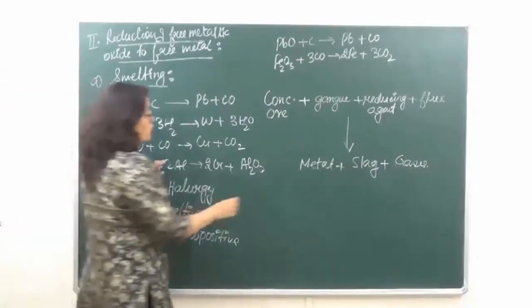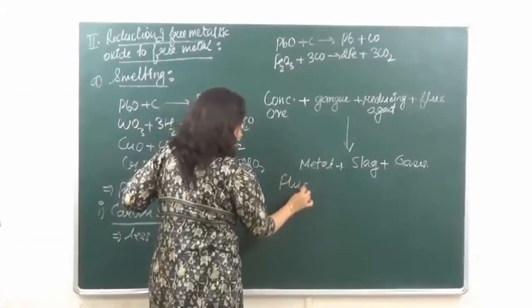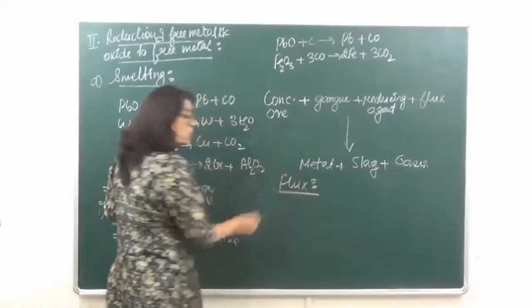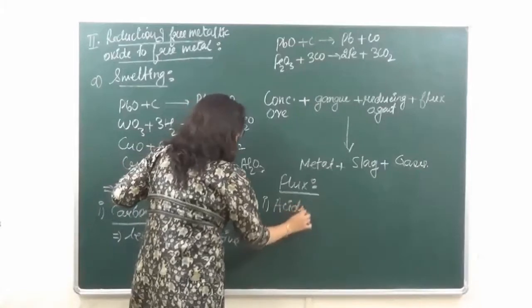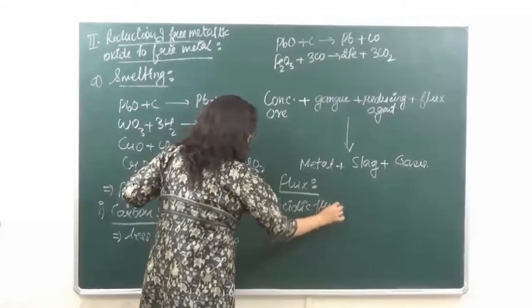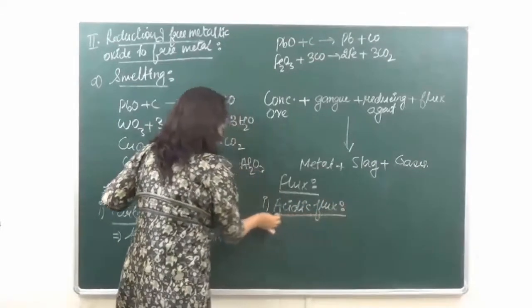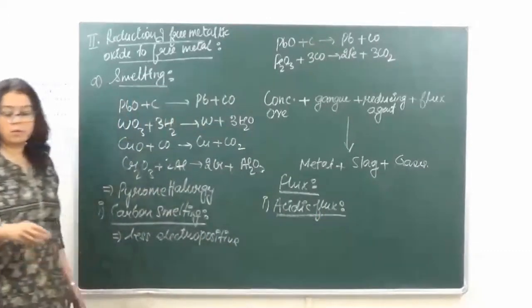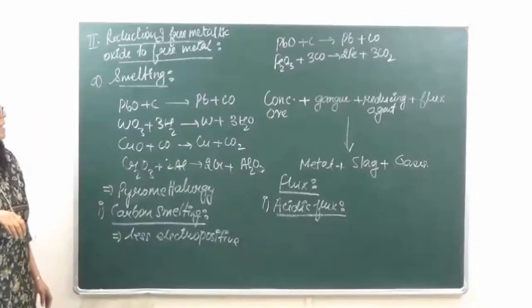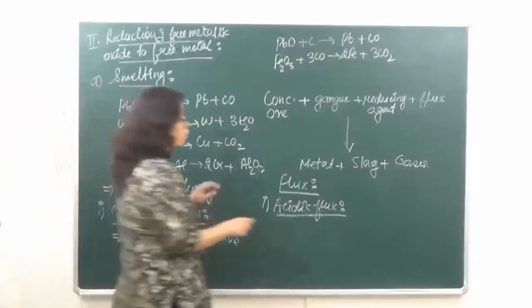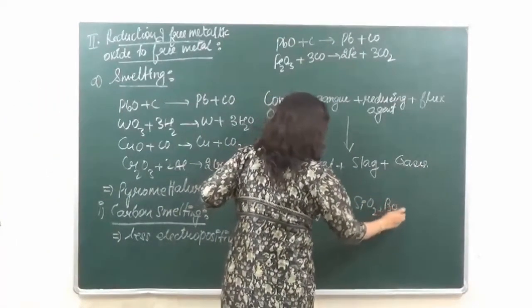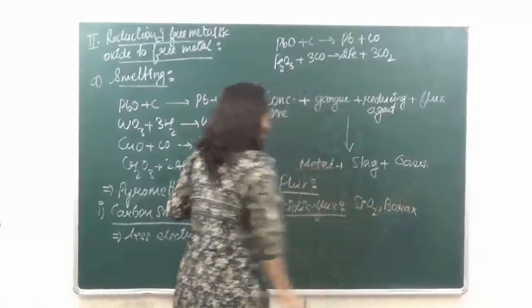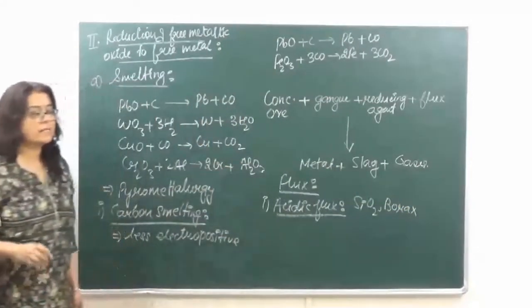So let's go on to the flux. As I just told you that the fluxes, they are of two types. The first one, that is known as acidic flux. What do we understand by acidic flux? Acidic flux example which we can take over here is silica, borax, etc. They all are acidic fluxes.